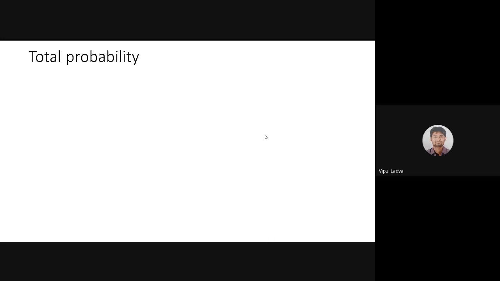This is very, very important now. Two concepts which I'm going to deliver now: one is total probability and the second is Bayes theorem. Each and every example and our next topic, which is probability distributions, are purely based on both of these.